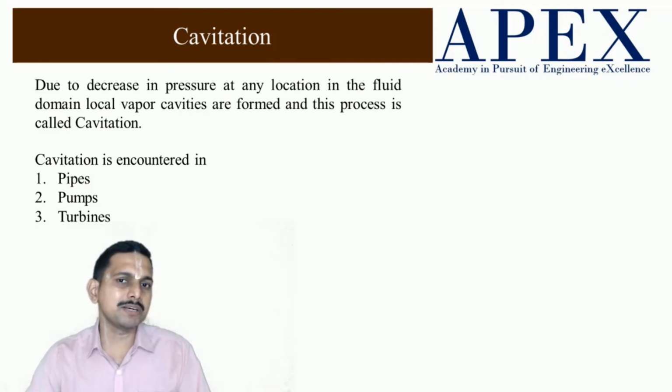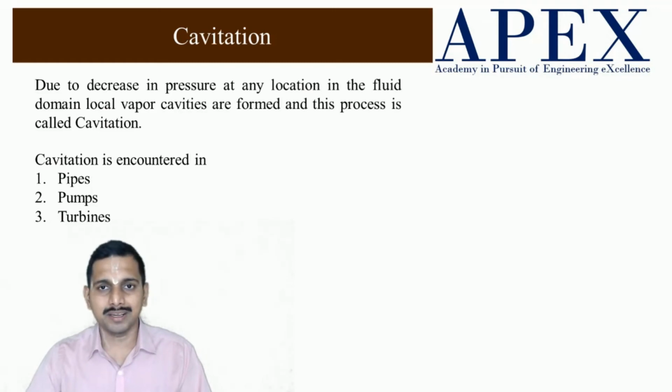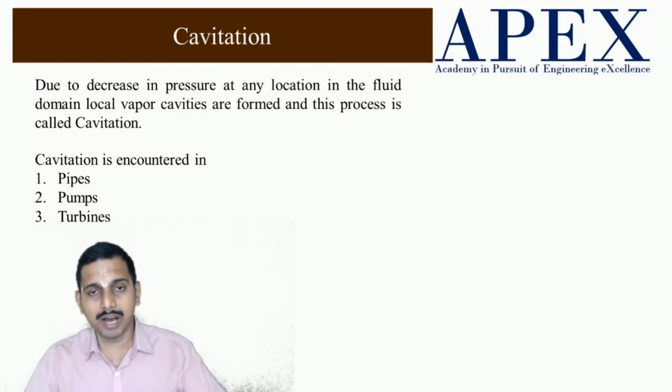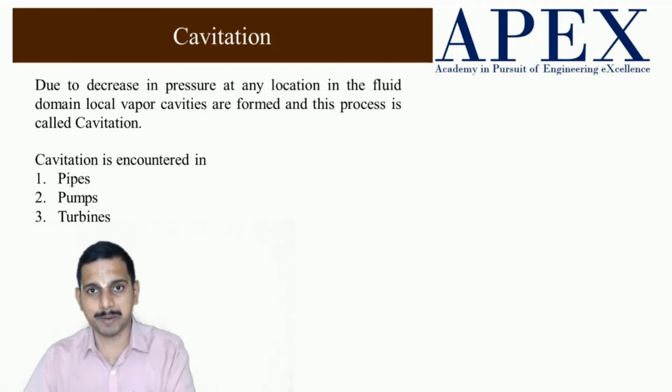Sometimes, because of sustained cavitation and sustained wear, the vanes of the pump may collapse fully, go away from the pump, and spoil the pump wholly. The same thing happens with turbines also. A turbine is actually an expansion device.